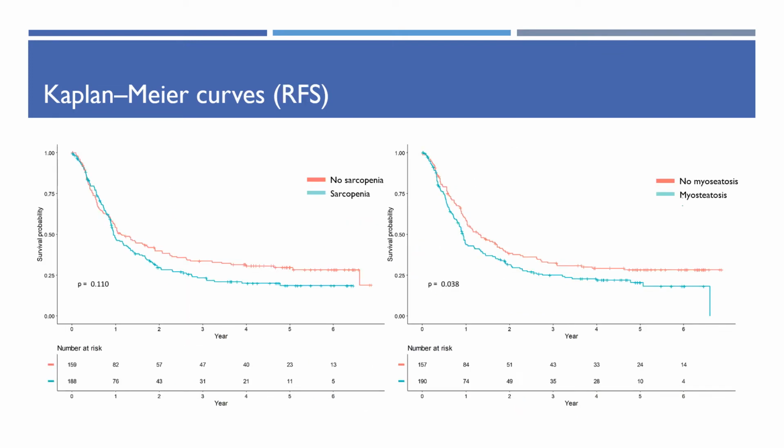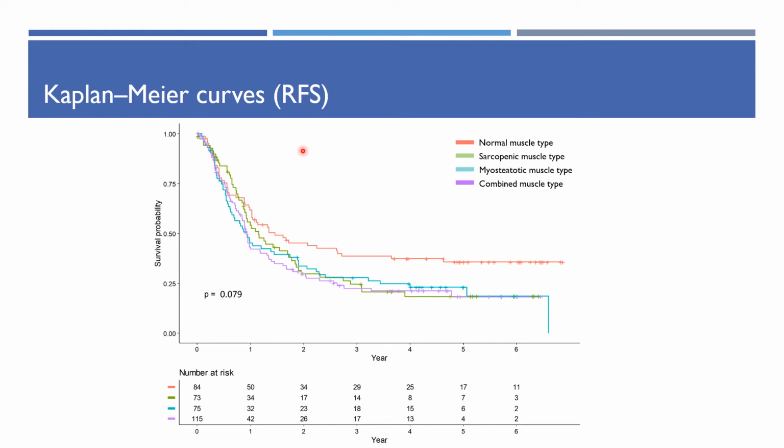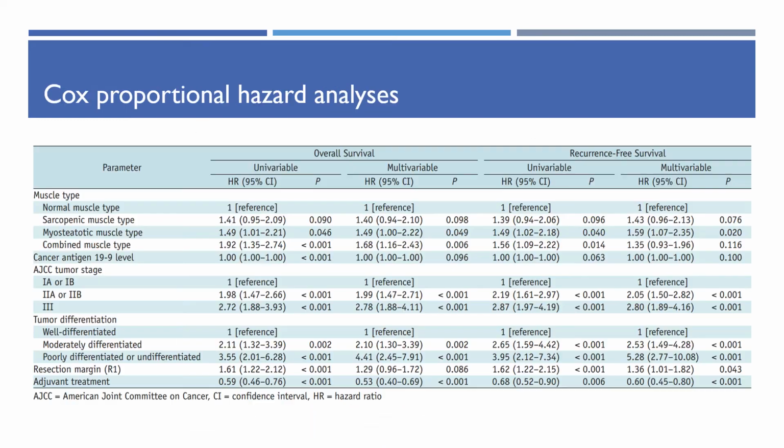This is the Kaplan-Meier curves of the recurrence-free survival, RFS, according to the presence of sarcopenia and myosteatosis. There was no significant association between RFS and sarcopenia. In contrast, the Kaplan-Meier curve showed a worse RFS in patients with myosteatosis than in those without. The Kaplan-Meier curves of RFS were not significantly different according to the muscle types. However, the normal muscle type tended to be associated with better RFS than the other muscle types.